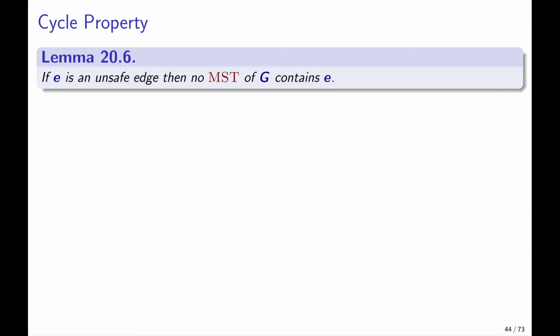But let me sketch quickly a proof. I'm not going to write it formally because, as I said, we don't formally require it. But again, it's a good idea to get the argument. So let's assume that we have an edge E that is in the MST, right? Now think about the graph. Since E is unsafe, there is a cycle pi where E is the most expensive edge.